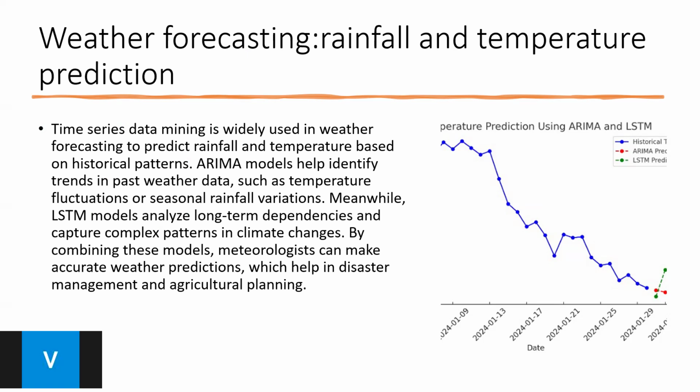Here is the graph that shows ARIMA as the red dashed line and LSTM as the blue dashed line. The blue dashed line is the historical temperature data. This model helps in accurate weather forecasting, assisting in disasters and agriculture planning.